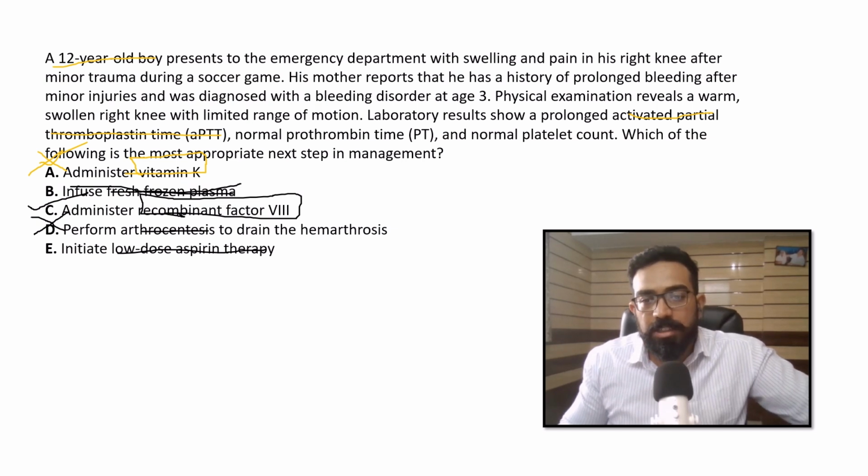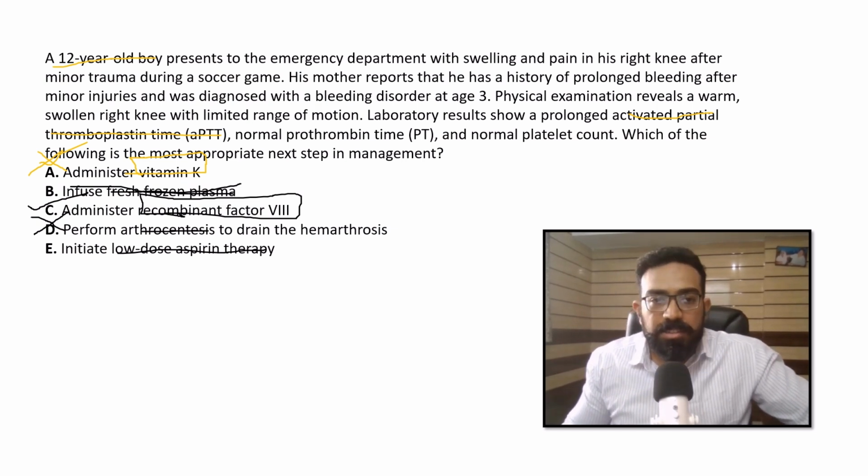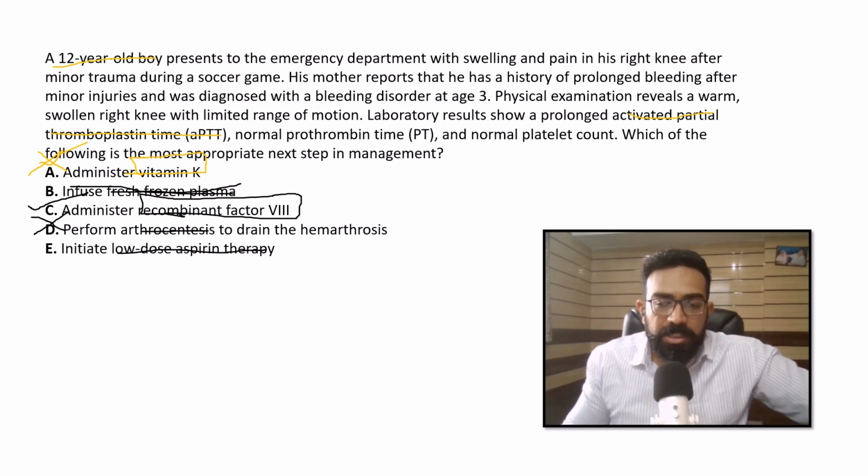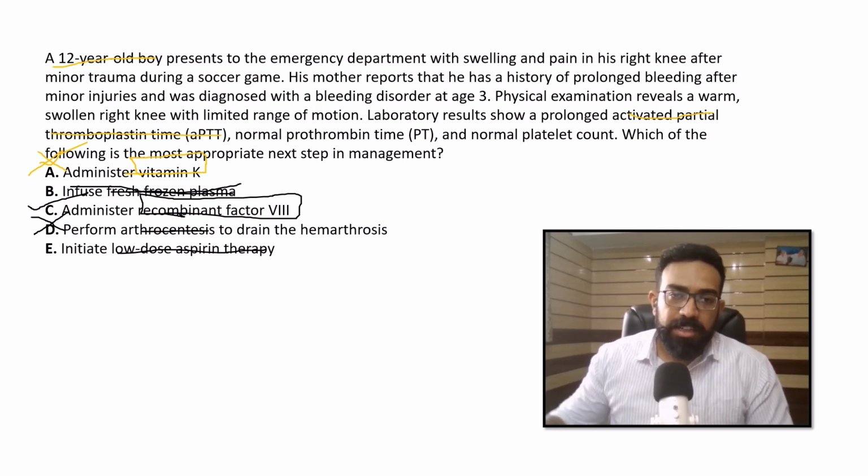Initiate low-dose aspirin therapy. See, where does aspirin act? Aspirin acts at the level of platelets. There is no platelet problem here, and we do not need to stop platelet aggregation. What does aspirin do?